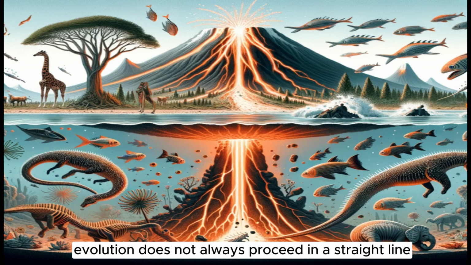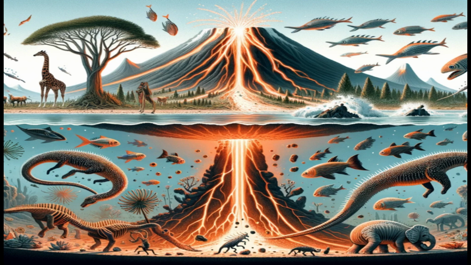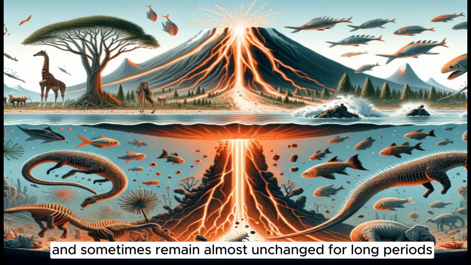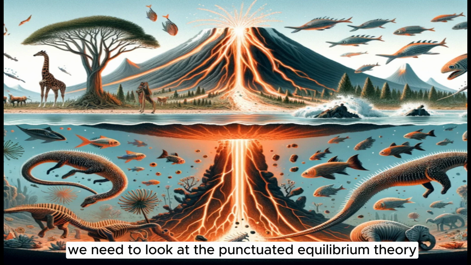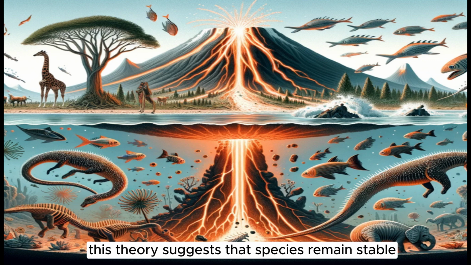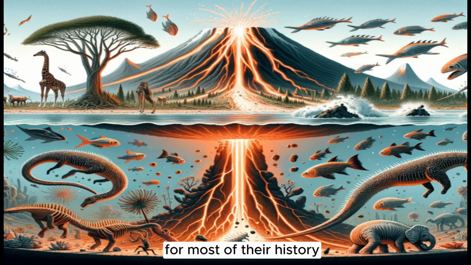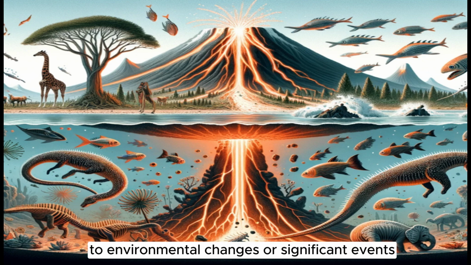However, evolution does not always proceed in a straight line. Species sometimes change rapidly, and sometimes remain almost unchanged for long periods. To understand this, we need to look at the punctuated equilibrium theory. This theory suggests that species remain stable for most of their history, but rapidly evolve in response to environmental changes or significant events. For example, a massive volcanic eruption or an asteroid impact can cause significant changes in ecosystems, leading to rapid adaptation or extinction of species.